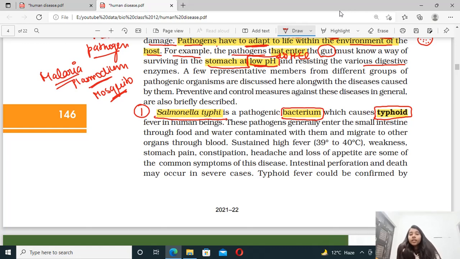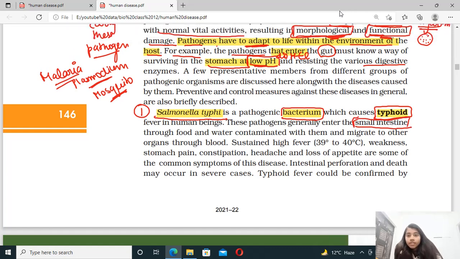Then the second important thing is how they enter the body, and which organ of the body is affected in which disease. So these pathogens generally enter the small intestine. The question will be asked, which organ of our body is affected at the time of typhoid? That is the small intestine, right? And how do they enter? They enter through contaminated food and water. What is the way of spreading typhoid? By consuming contaminated food and water, typhoid gets transmitted from one person to another, and migrates to other organs through the blood.